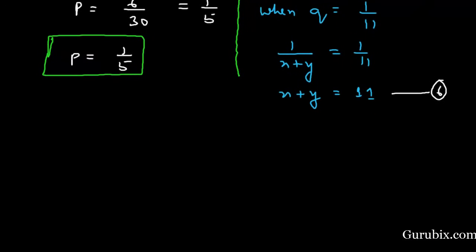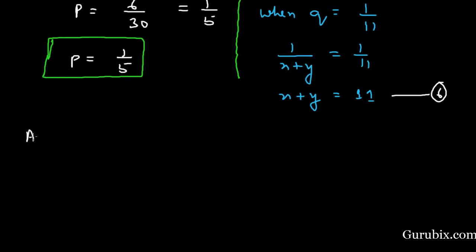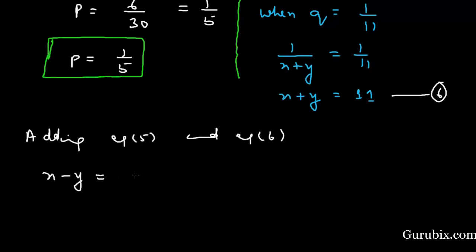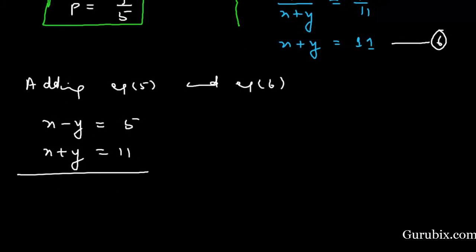And now we shall add equation number 5 and equation number 6. We get x minus y is equal to 5, x plus y is equal to 11. If we add these equations, then y will be cancelled.